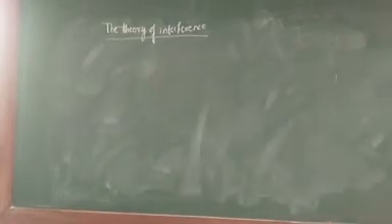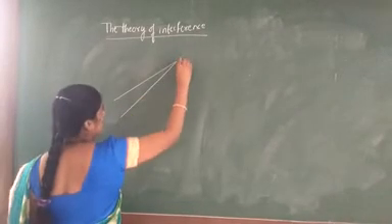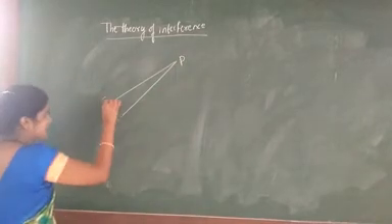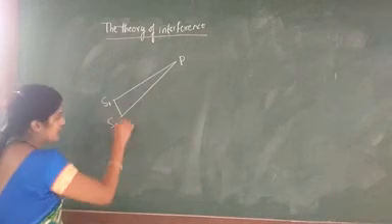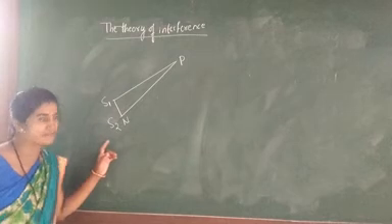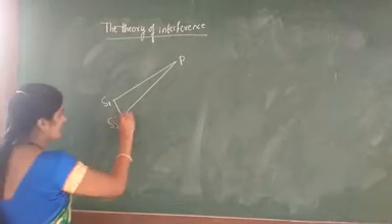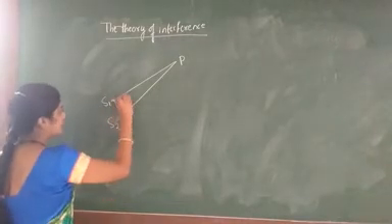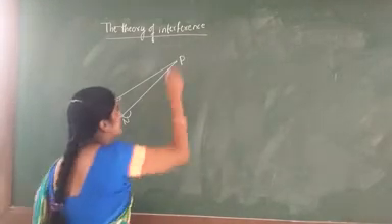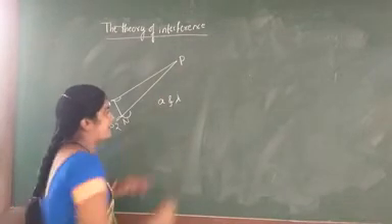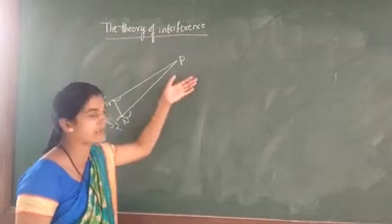Now next we have to study the theory of interference. Let us consider the diagram. Here P is the point, S1 is a source, and S2 is a source. We are also considering the point N. Let a and lambda be the amplitude and the wavelength. This will come in your derivation.